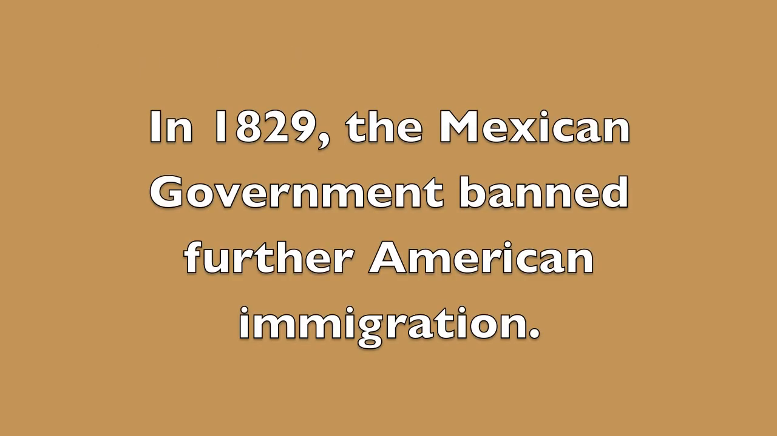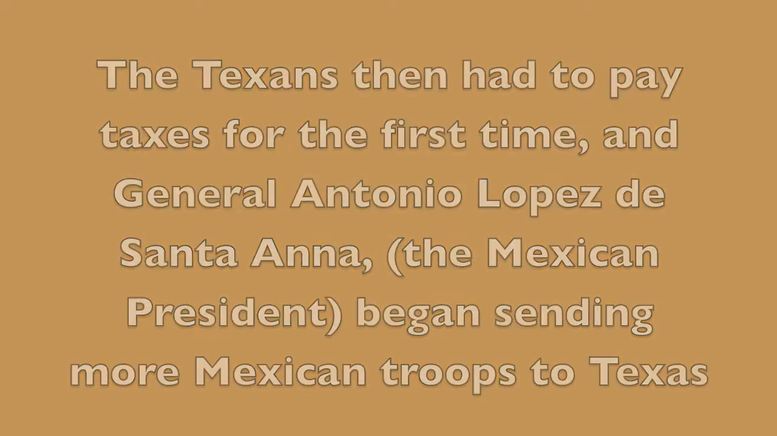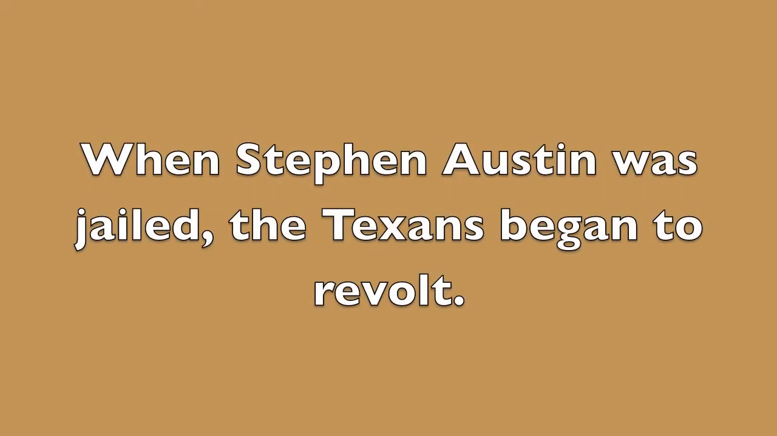In 1829, the Mexican government banned further American immigration. The Texans then had to pay taxes for the first time, and General Antonio Lopez de Santa Anna, the Mexican president at the time, began sending more Mexican troops to Texas. Texans then began to talk about breaking away from Mexico. When Stephen Austin was jailed, the Texans began to revolt.